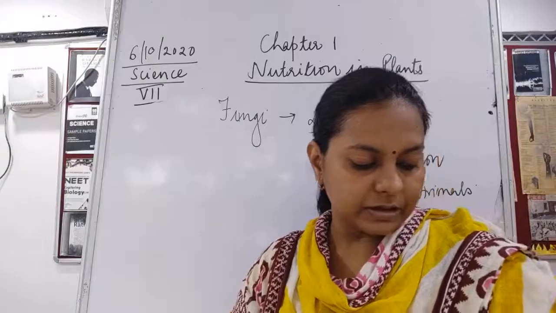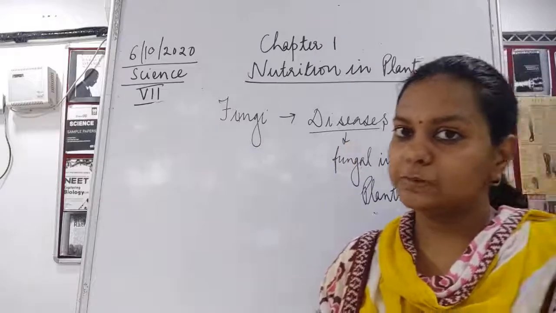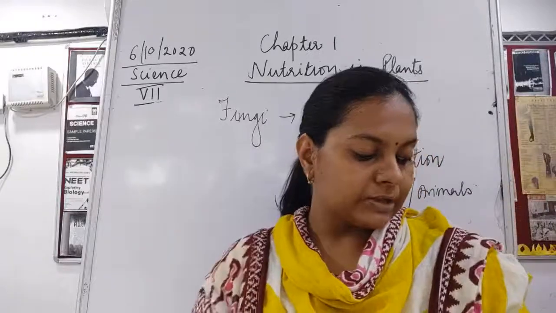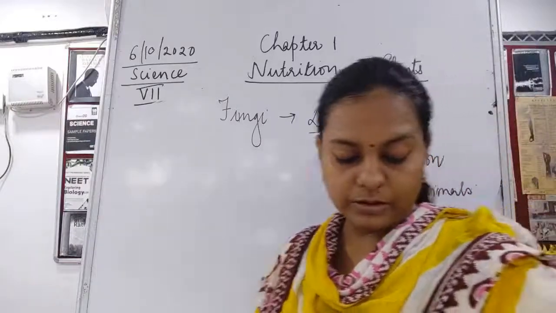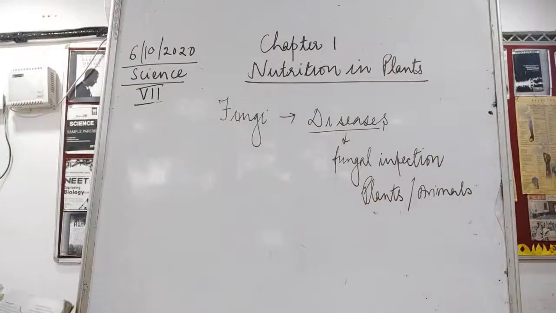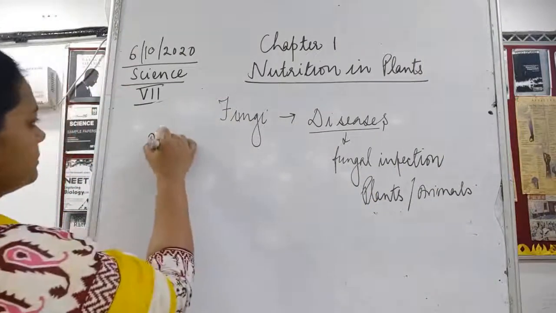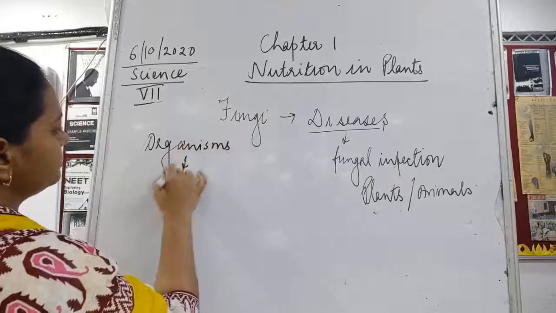What is written over here is how we can protect things from getting spoiled by these fungi. Now some organisms live together. They share both their shelter and their nutrients.